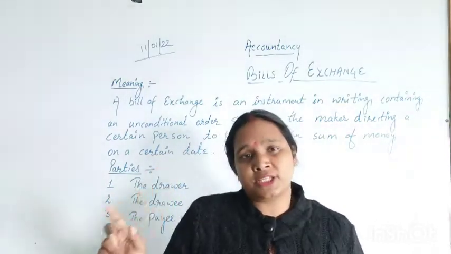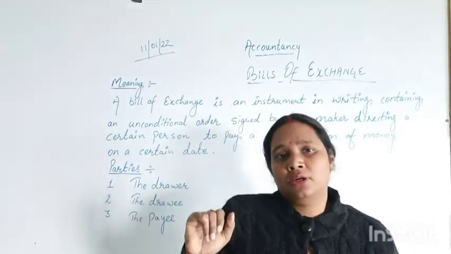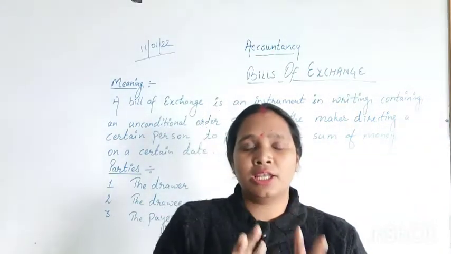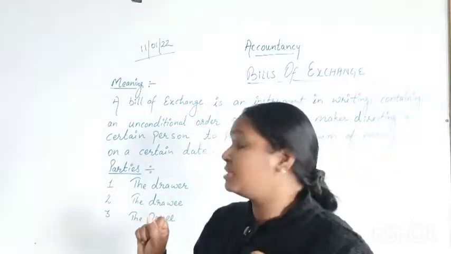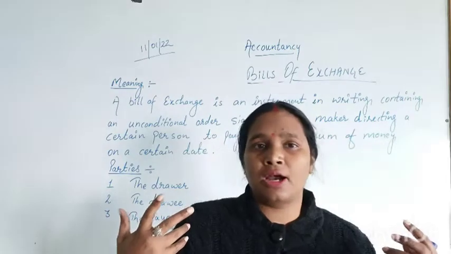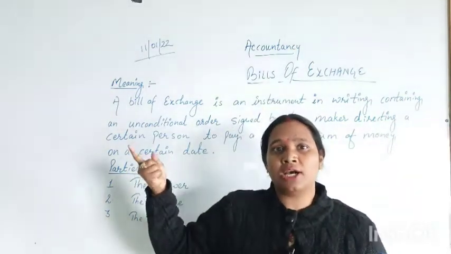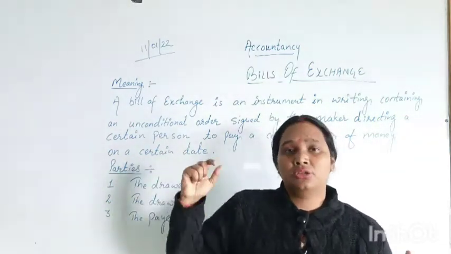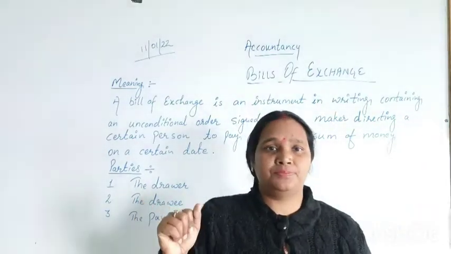You need to purchase those goods on credit. In exchange for those heavy amounts of goods, we need to arrange some security, or something which can assure the seller that you, as a buyer, are going to repay that person.